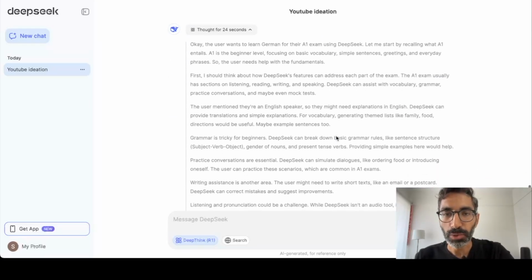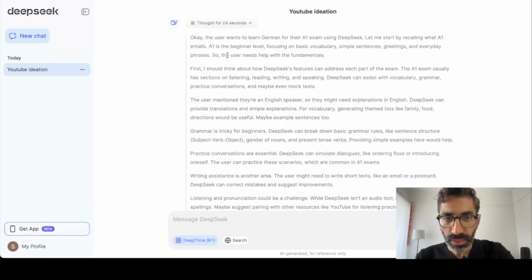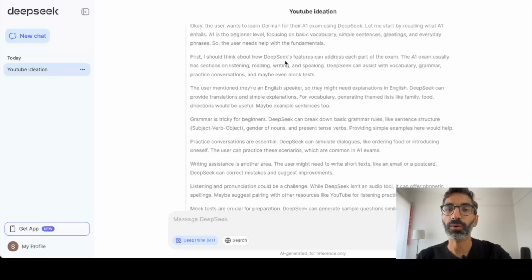But again, just look at the thinking. User wants to learn German for their A1 exam using DeepSeek. Let me recall what A1 entails: beginner level, focused on basic vocabulary, simple sentences, and so on. So the user needs help with the fundamentals. Now I should think about how DeepSeek's features can address each part of the exam. DeepSeek can assist with vocab, grammar, practice conversations, maybe even mock tests.